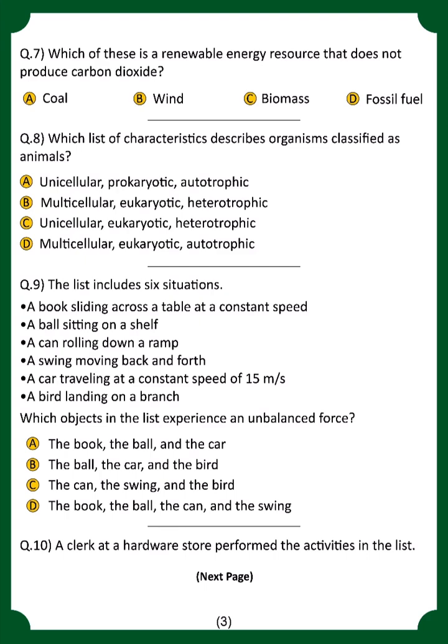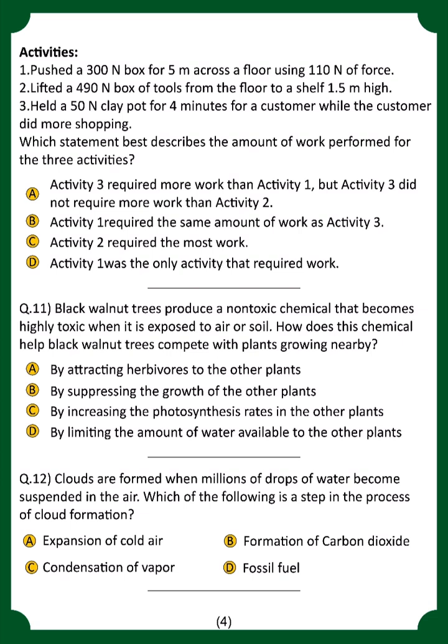Option number C. A clerk at a hardware store performed the activities in the list. Now there are activities given over there, and you have to see which statement best describes the amount of work performed for these 3 activities. For that, the correct option is obviously activity number 2. This is the one that required the most work.